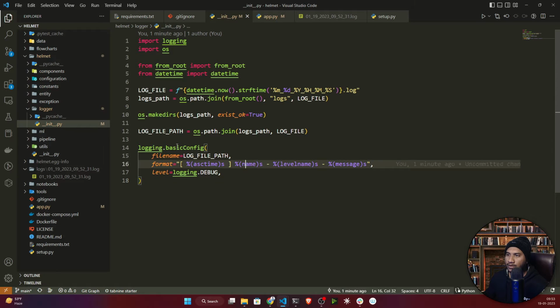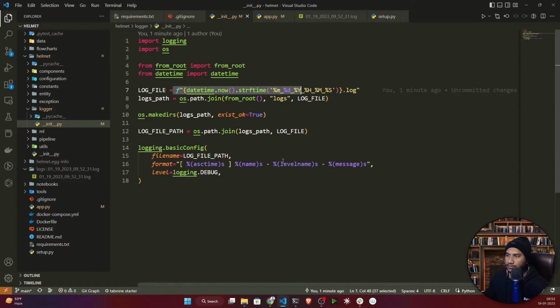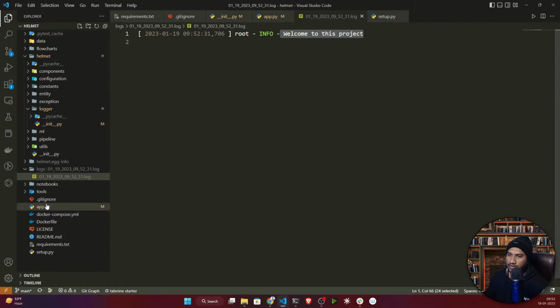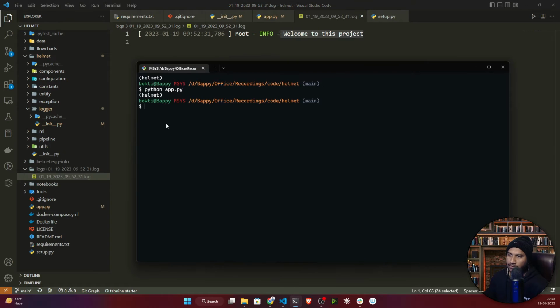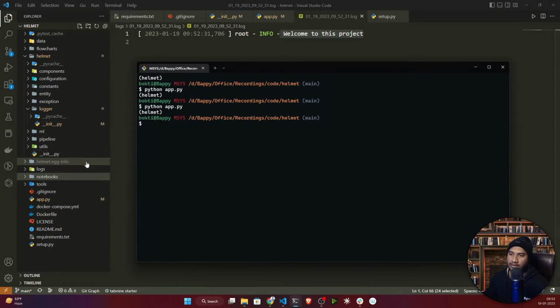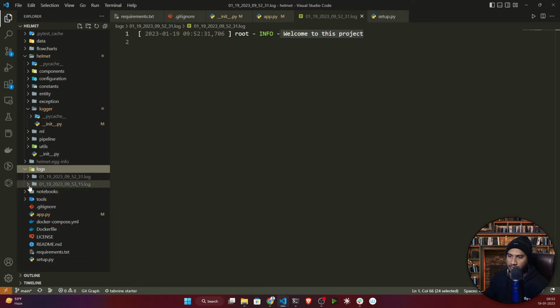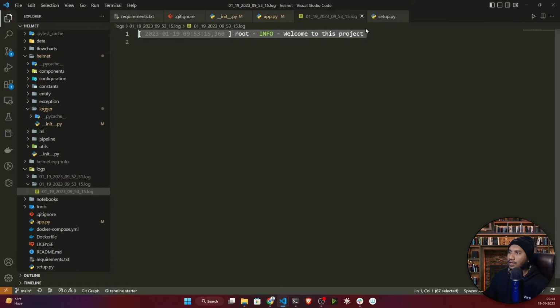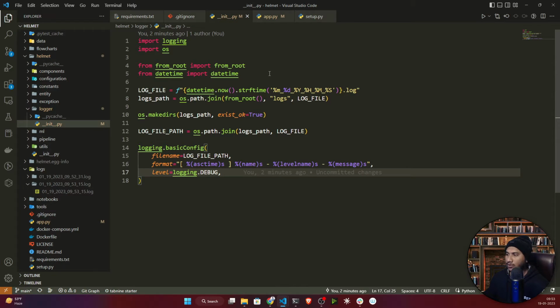And here if you see, I've configured this information: name, level name, and message. This is what it's saving. Now the good thing is, if you run it a second time, instead of replacing the same log file, it will create another timestamp folder. See, the current timestamp, and inside that it has again saved the same message. So it will save with respect to the timestamp, whenever your code has run, it will save all the activity. So yes guys, this is the logging module. I think you got it.